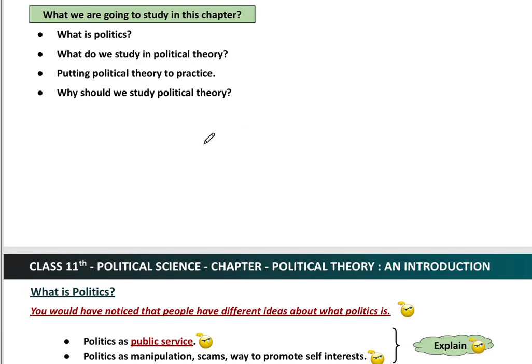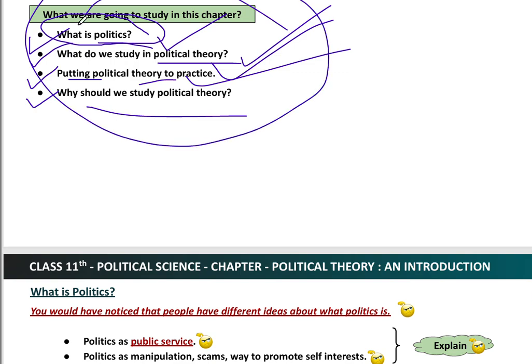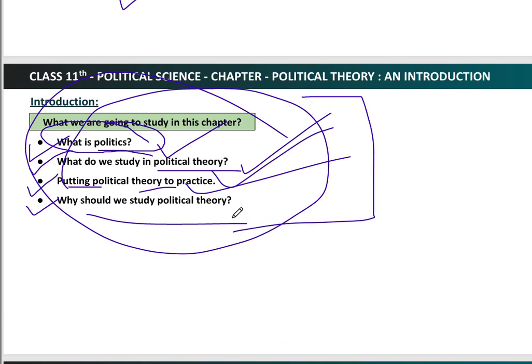Now what are we going to study in this chapter? We are going to understand what politics is, the definition of politics, and then what we study in political theory. So the first and foremost, very important topic is what is politics. We'll understand the different definitions of politics, and then what we study in political theory, and the relevance of political theory. Then we'll also try to put political theory into practice. And why should we study political theory?